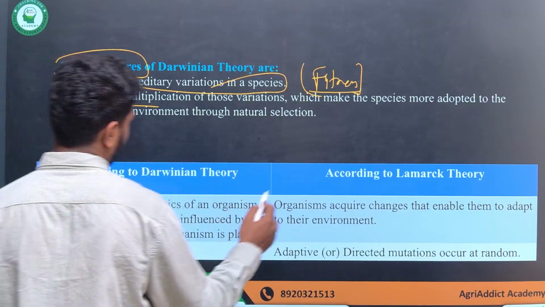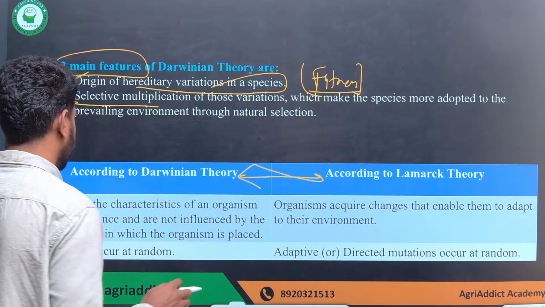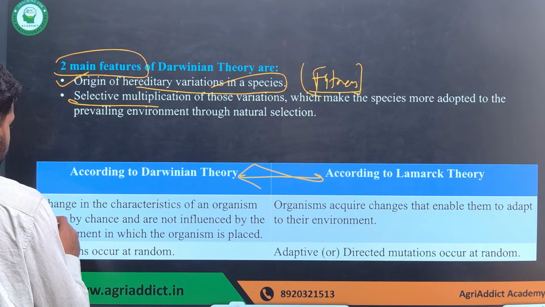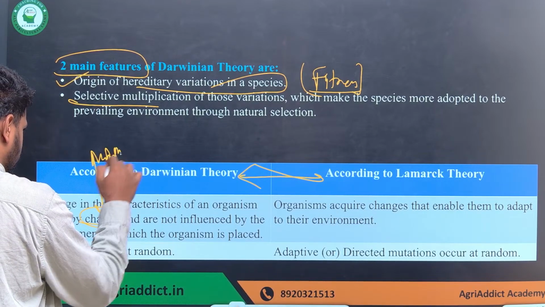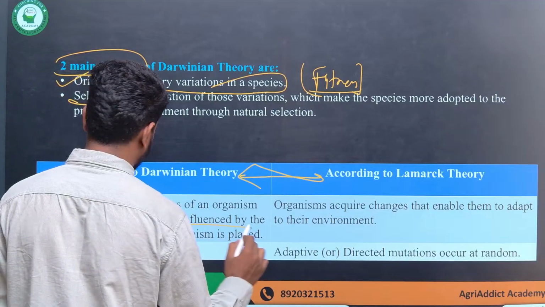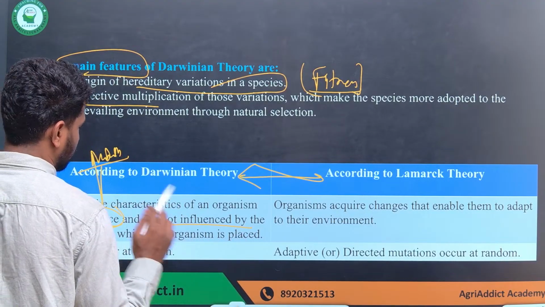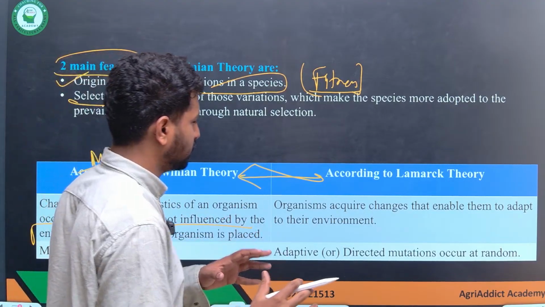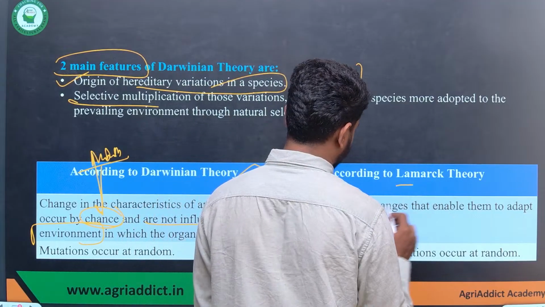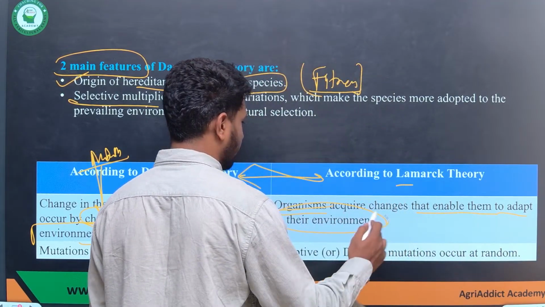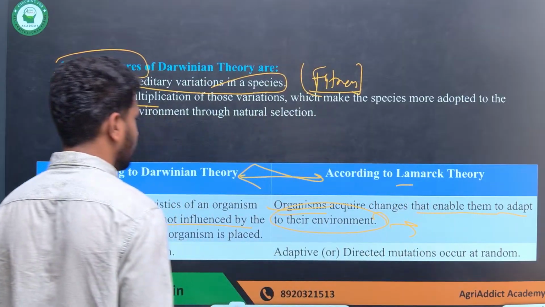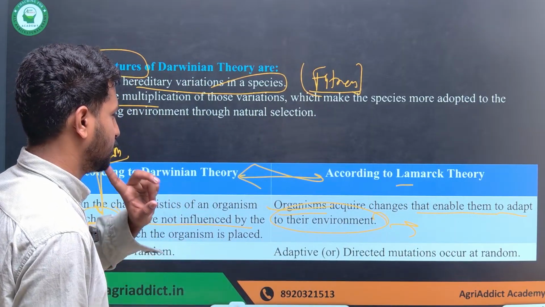If you compare the Lamarck theory and the Darwin theory, the difference is that the change in characteristics occurs by chance. This chance is actually the mutation we are talking about, and it is not influenced by the environment in which the organism is placed. It is purely because of chance. The Lamarck theory suggests that organisms acquire changes that enable them to adapt to the environment, and these changes are inherited by the next generation. That was told by Lamarck.